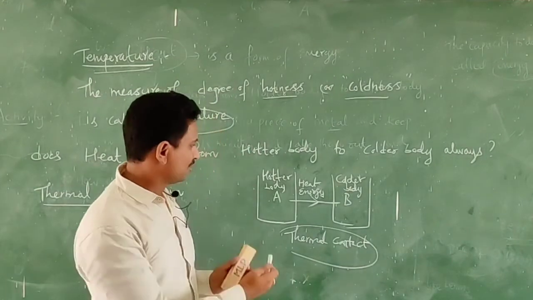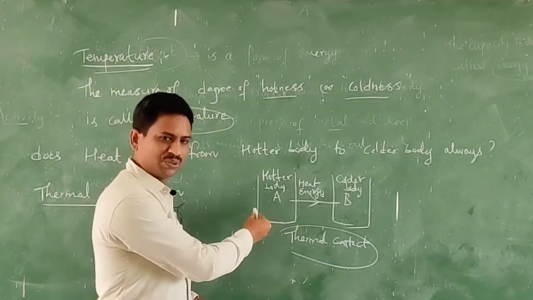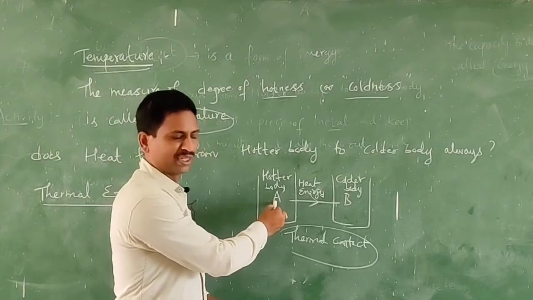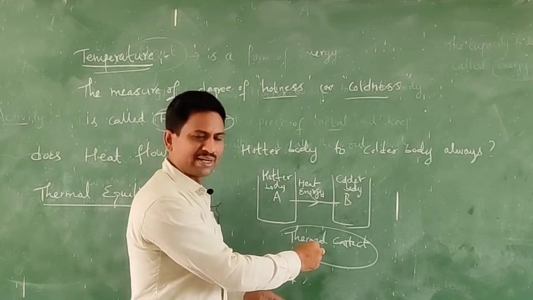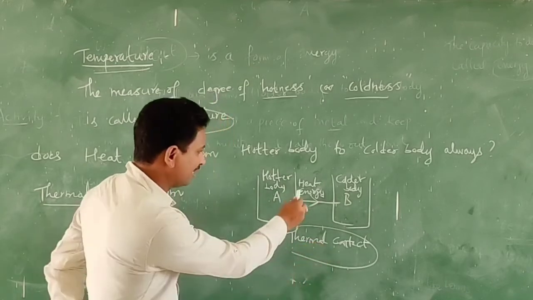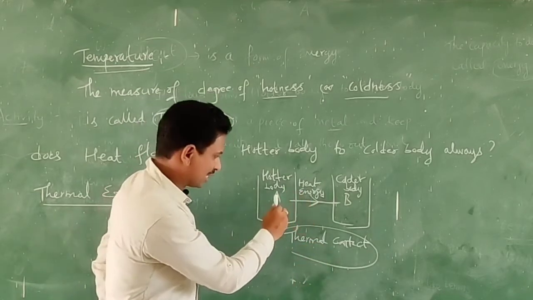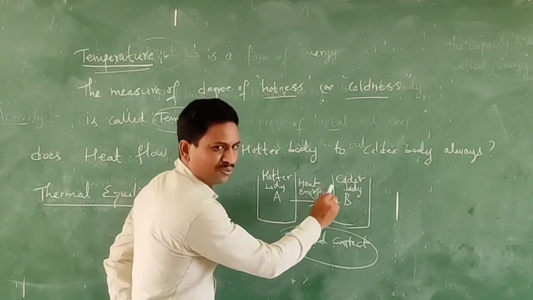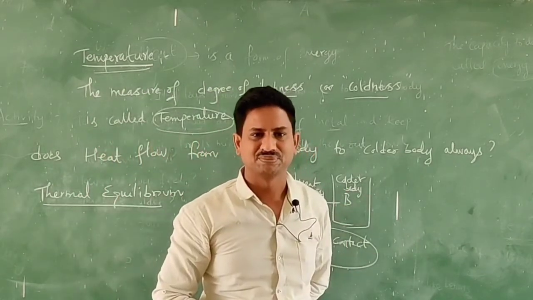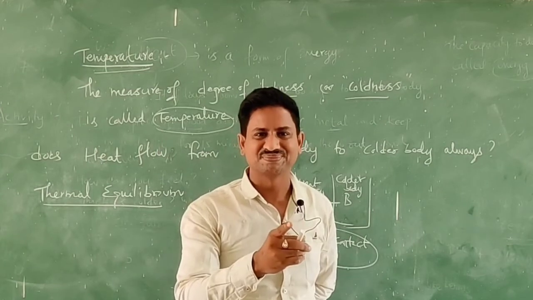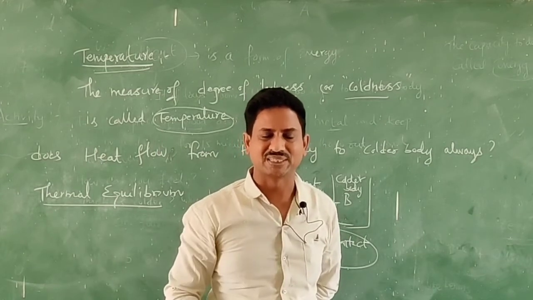Okay, here, which is the hotter body? Do you know? A. And the colder body is B. So as soon as they are in thermal contact, heat energy transfers from A to B. Up to what time? Can you guess it? Yes, your guess is correct.